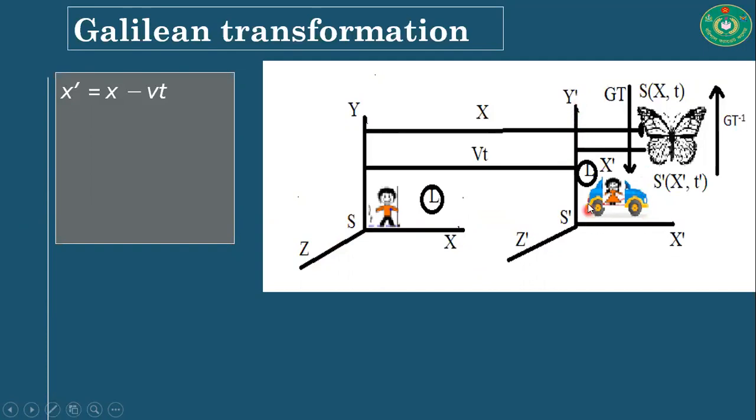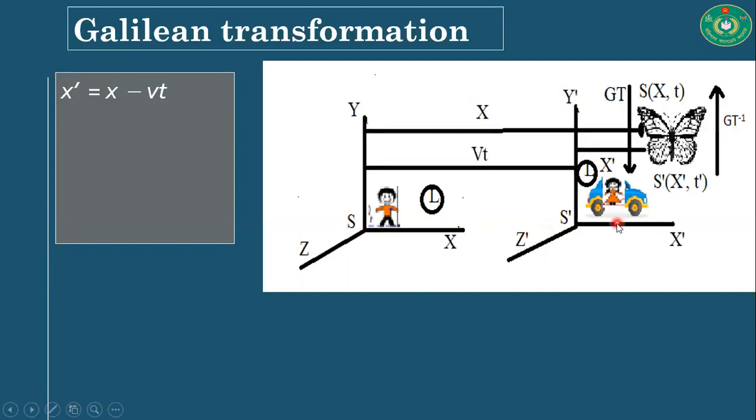Now we are going to see the relation between x, y, z, t and x prime, y prime, z prime, t prime. Suppose that when the origins of frames S and S prime coincide, the clocks of both frames start. There are two clocks: the first clock of the S frame and the clock of the S prime frame.